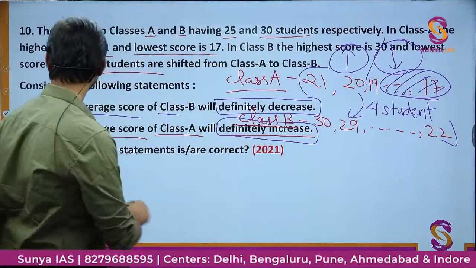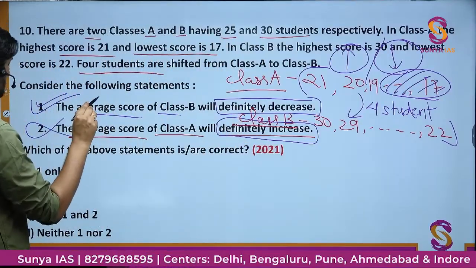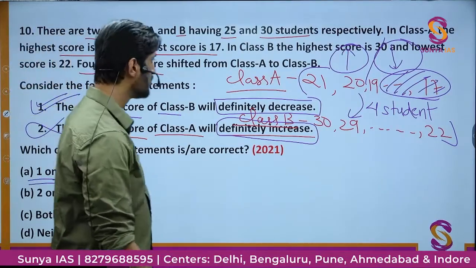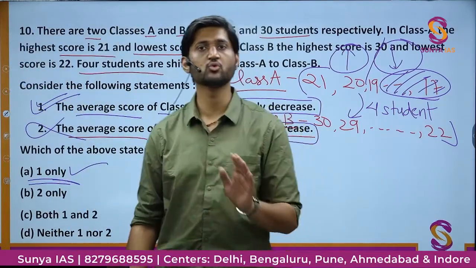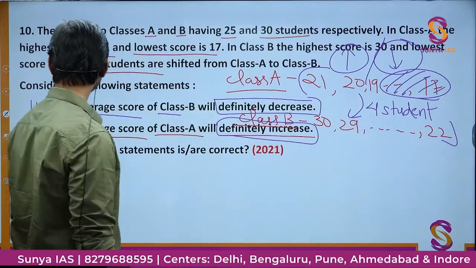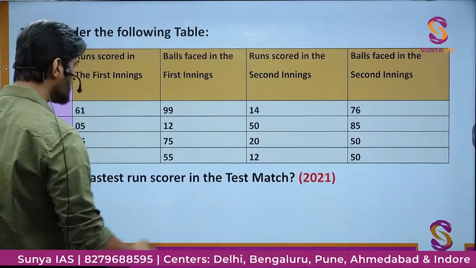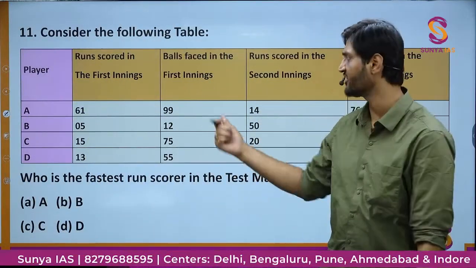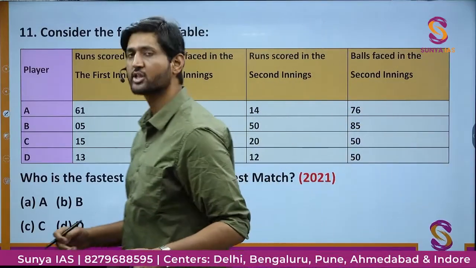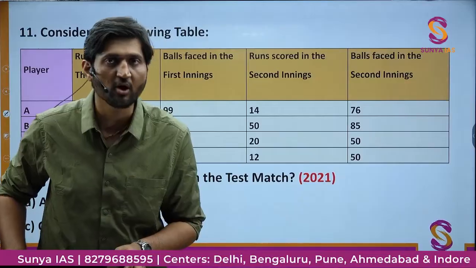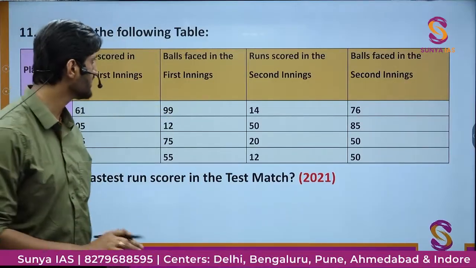So the second statement is incorrect, and therefore the correct answer would be option A, that is 1 only. So these were the two conceptual parts of the questions. Now we'll move on to another type of questions which have the same pattern, but the information is given to you in the form of a table. Here we have 4 such questions. So let us have a look at these questions.